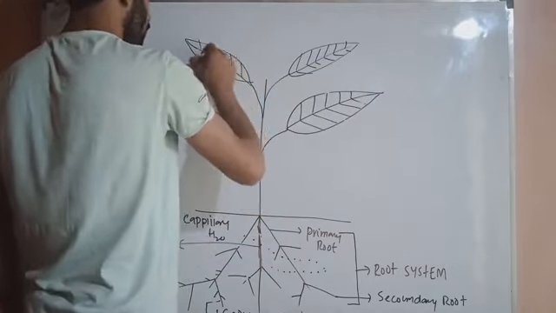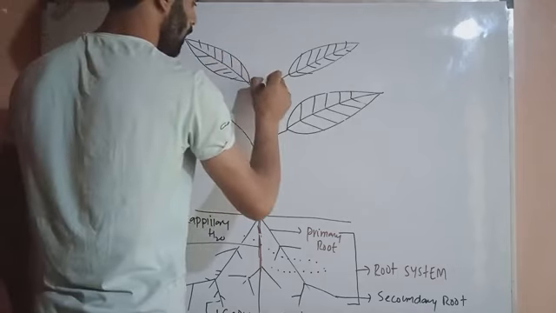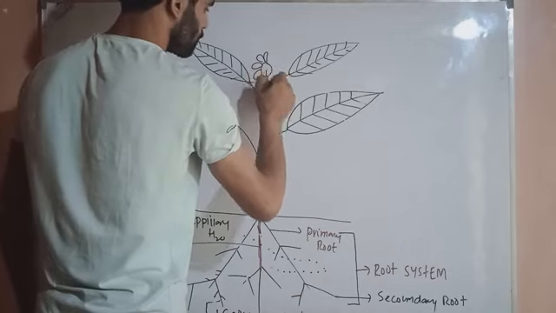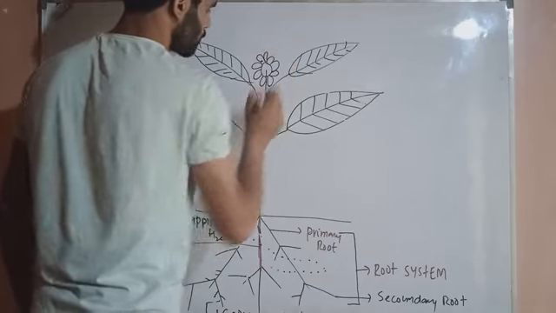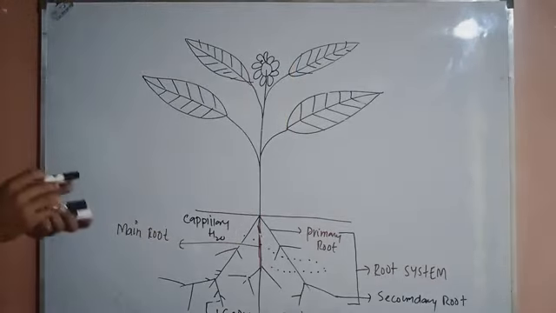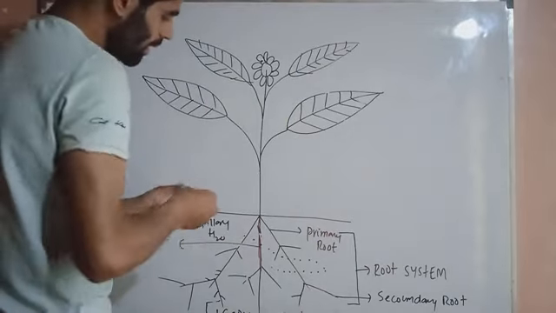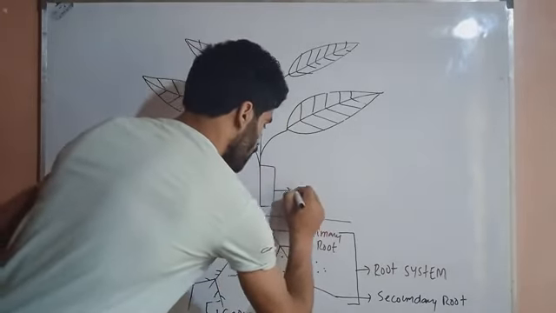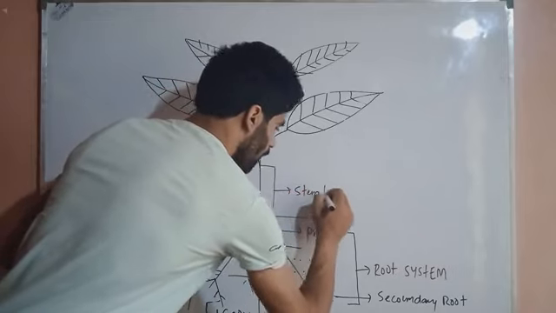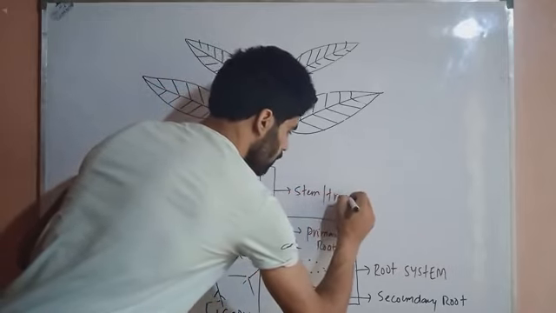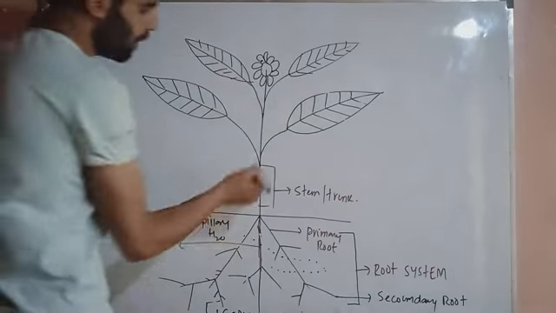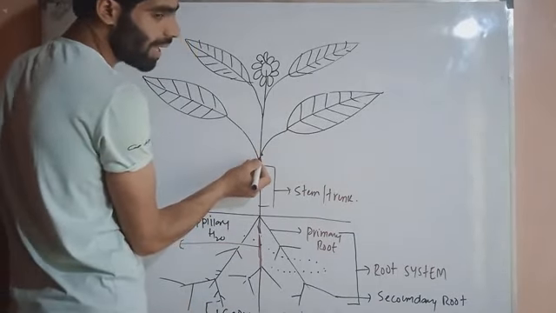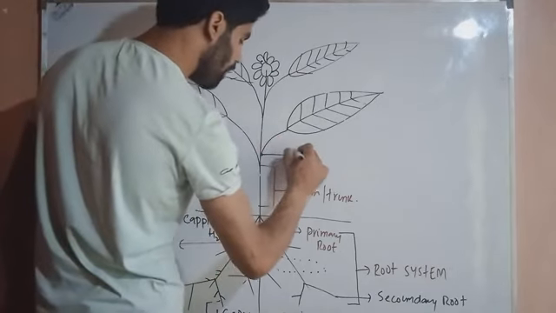And this is the flower of a plant. Look here at what happens. This is the stem of the plant, the stem or main trunk. The point where the leaf arises is called a node of a plant.